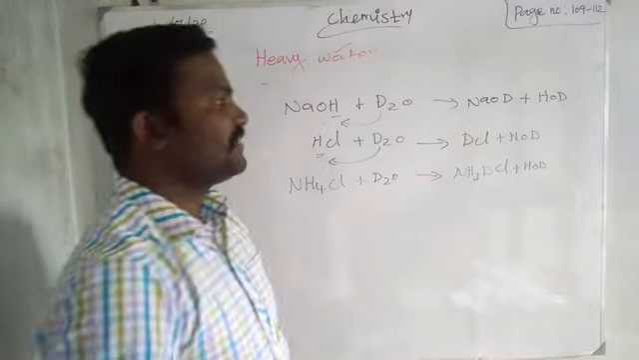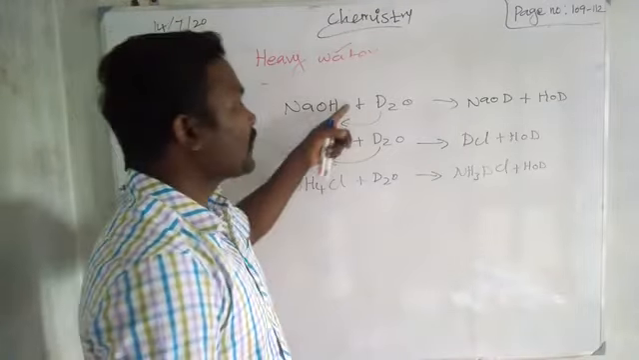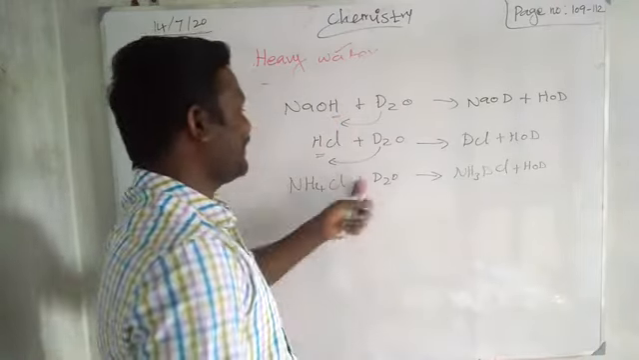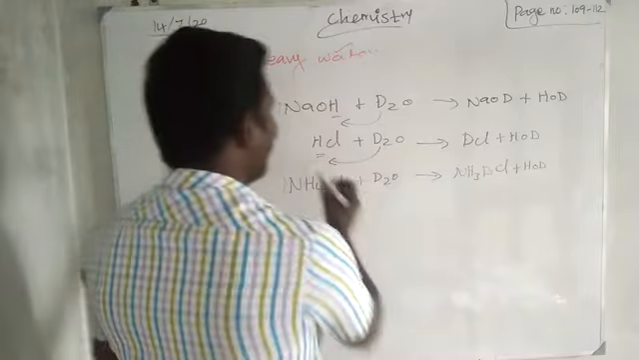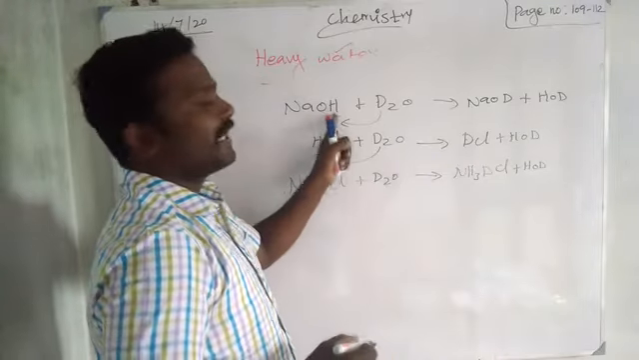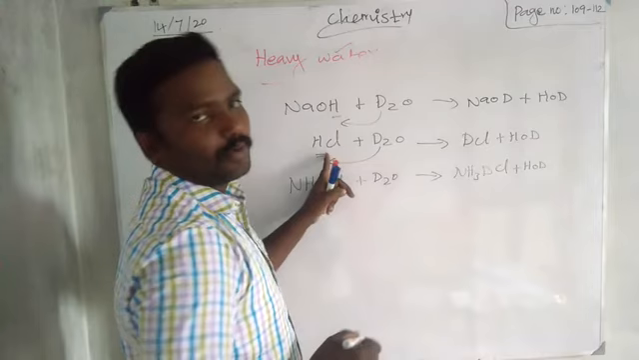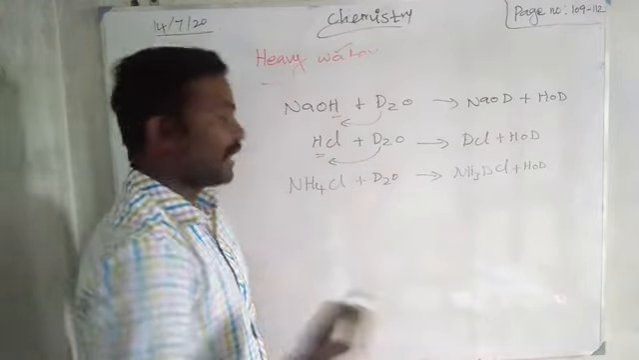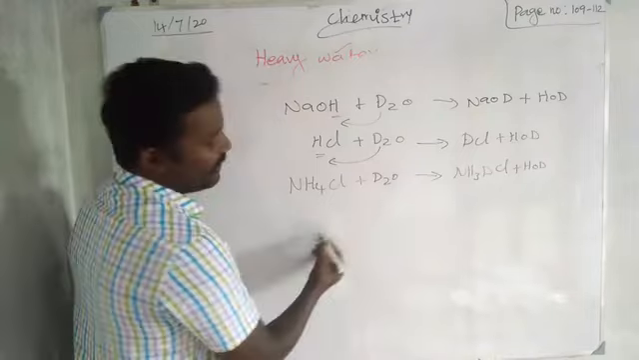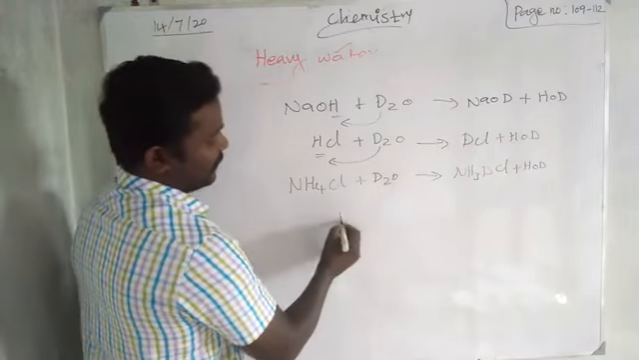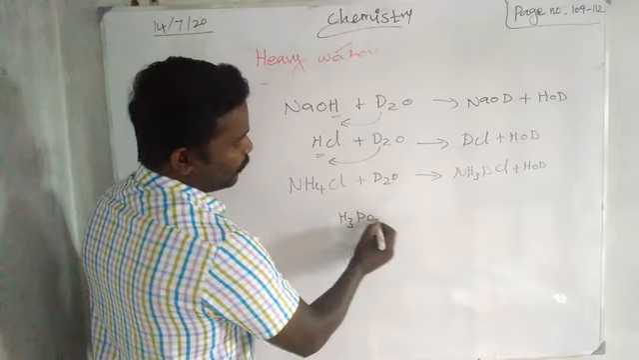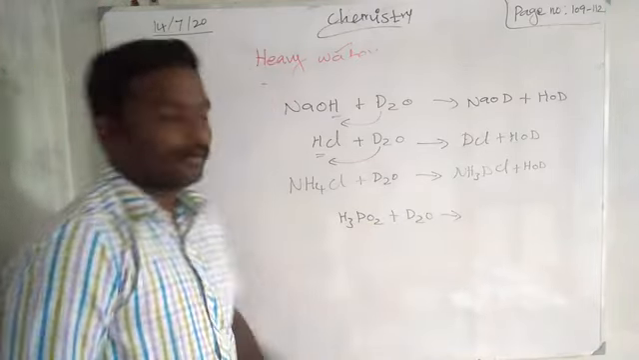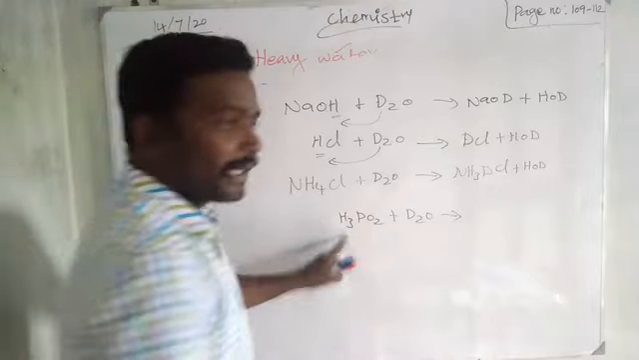What is the use of these reactions? We can find how many hydrogens are exchangeable, right? In the first one we can remove one hydrogen. Here also there is one ionizable hydrogen. So we can find the number of ionizable hydrogens, right? The same way with hypophosphorus acid, H3PO2, with deuterium oxide. What happened? It can replace only one hydrogen.